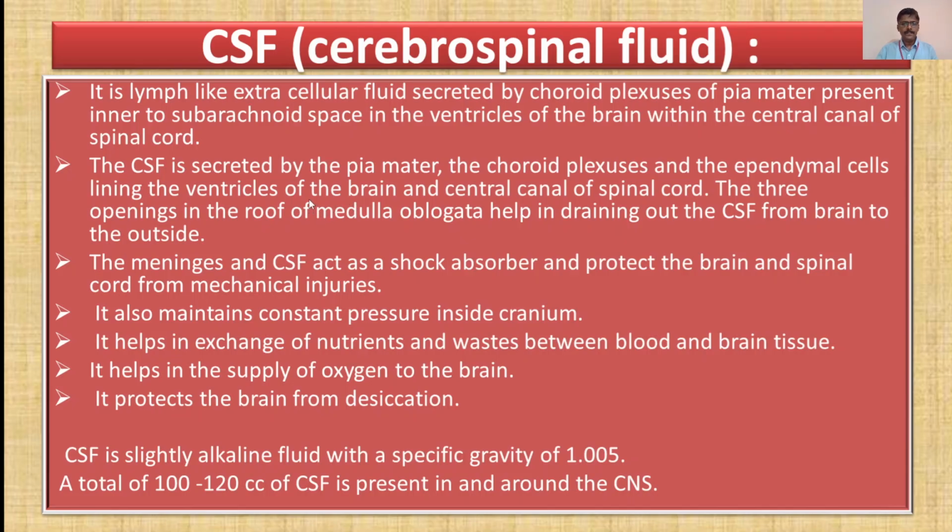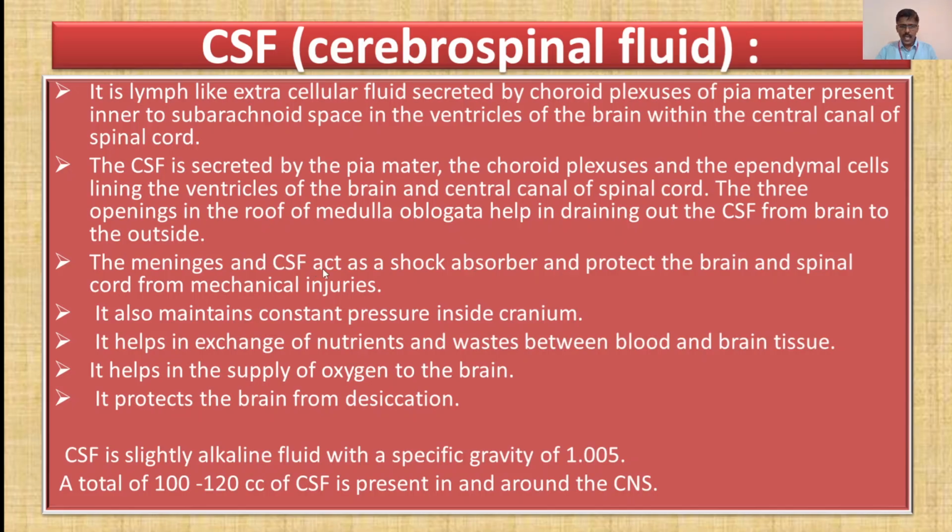Now where does this CSF originate? The CSF is secreted by the pia mater, the choroid plexuses and the ependymal cells lining the ventricles of the brain and the central canal of the spinal cord. The three openings in the roof of the medulla oblongata help in draining out the CSF from the brain to the outside. The CSF is the most important liquid, providing nourishment and protection to the brain and other delicate parts. Now we will see in detail.